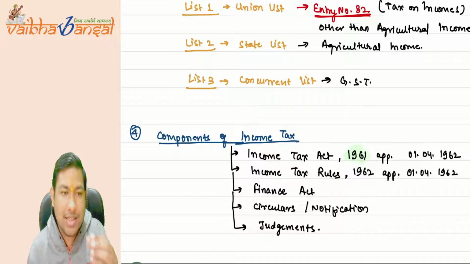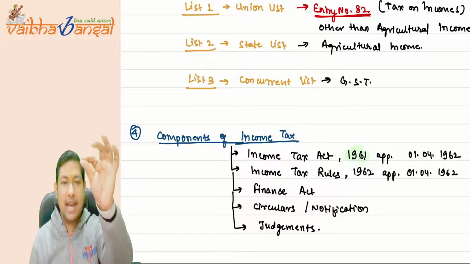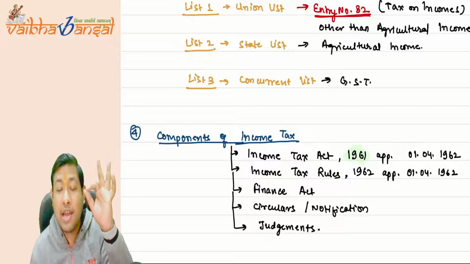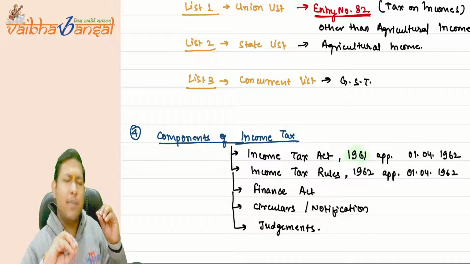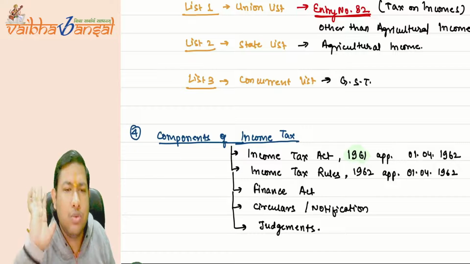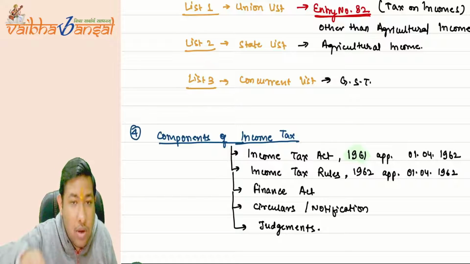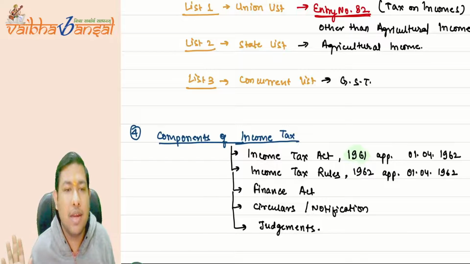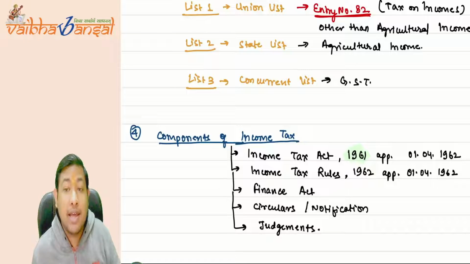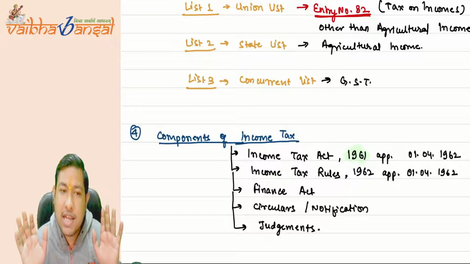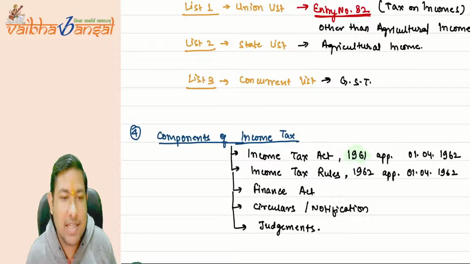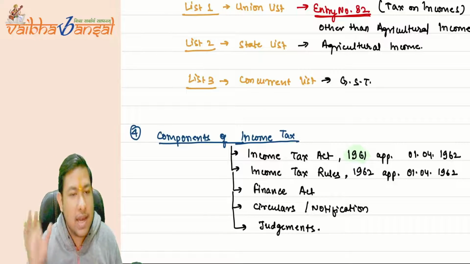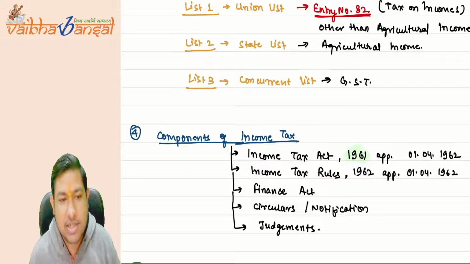So what are the components? The Income Tax Act 1961 is the main thing, in which they said we want to levy taxes on this income, but there are certain incomes on which, as of now, we do not want to take tax. Then how will we collect those taxes? All these things are given under the Income Tax Rules 1962. Then there are the Finance Act, circulars, notifications, and the judgments.